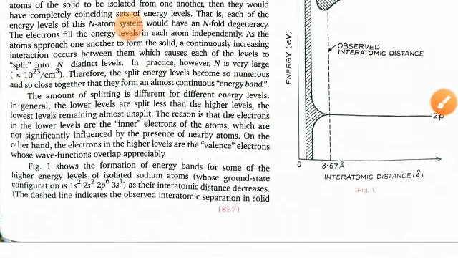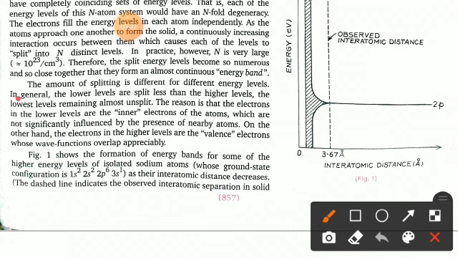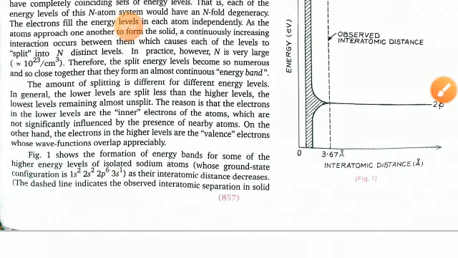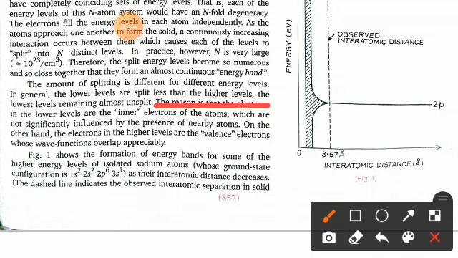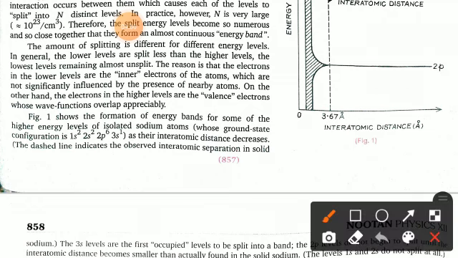The amount of splitting is different for different energy levels. In general, the lower levels are split less than the higher levels, the lowest level remaining almost unsplit. The reason is that the electrons in the lower energy levels are the inner electrons of the atoms, which are not significantly influenced by the presence of nearby atoms. On the other hand, the electrons in the higher energy levels are the valence electrons, whose wave functions overlap appreciably.